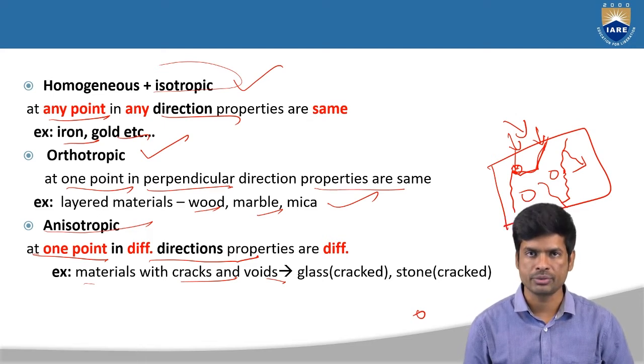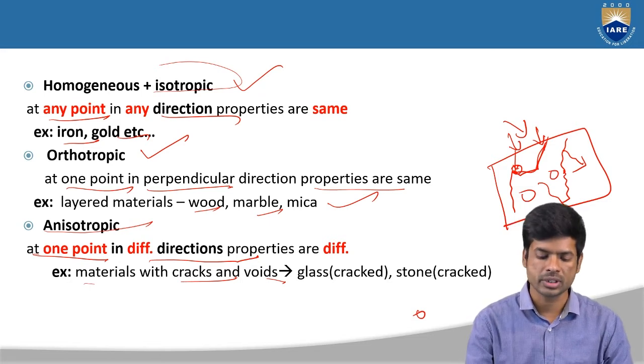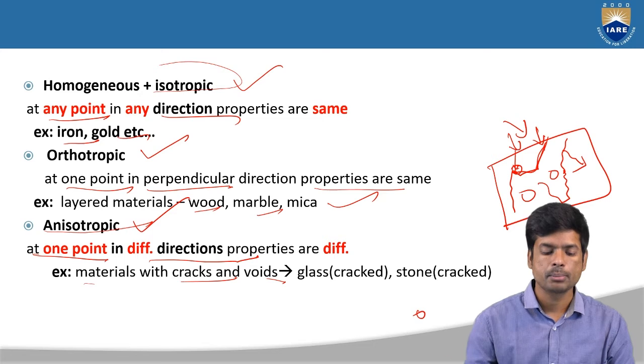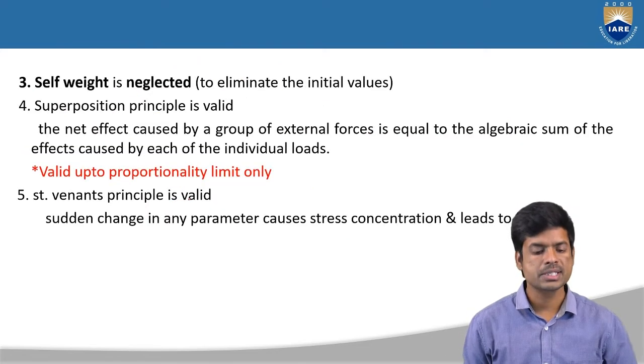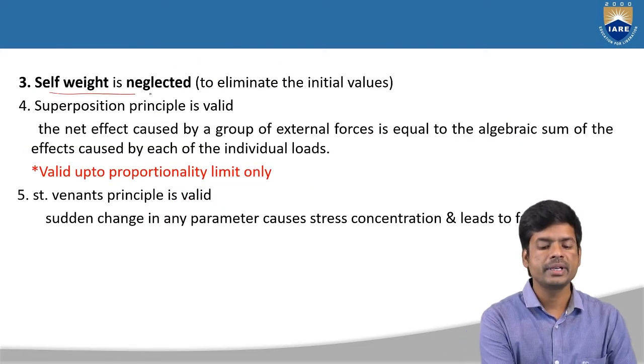Okay, at one point, if you take one point, the properties will be different in different directions. That is what the anisotropic material is. And the next assumption is that self weight is neglected.